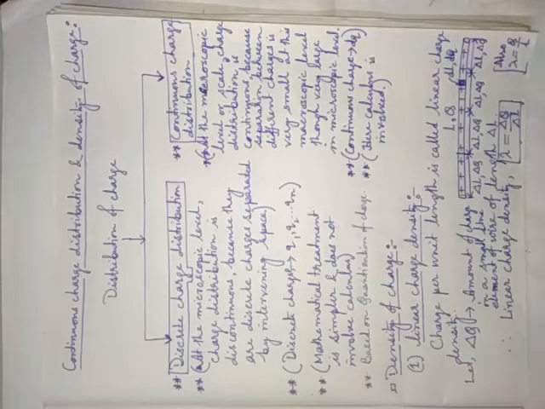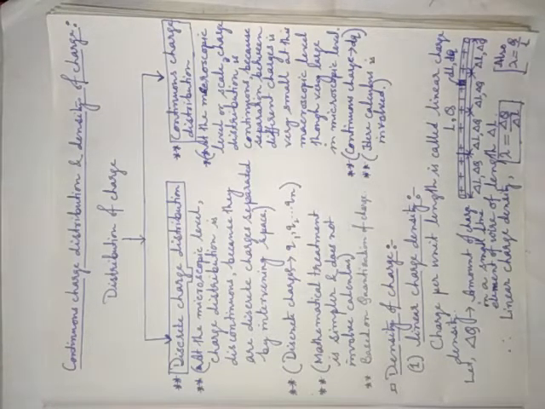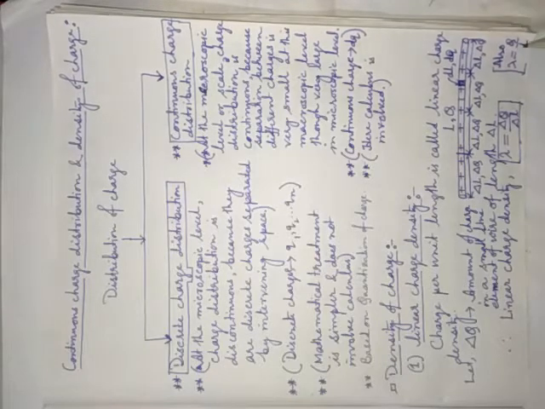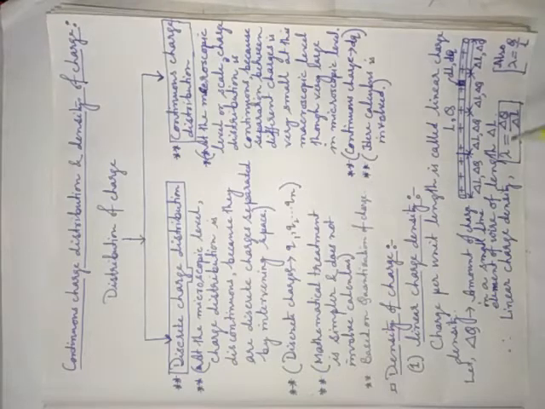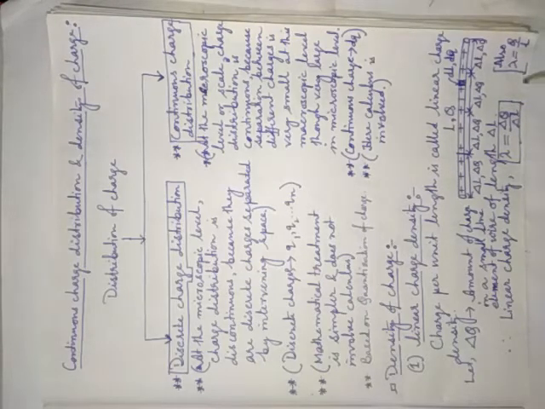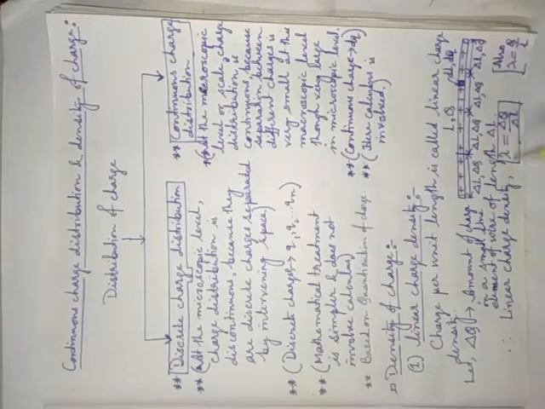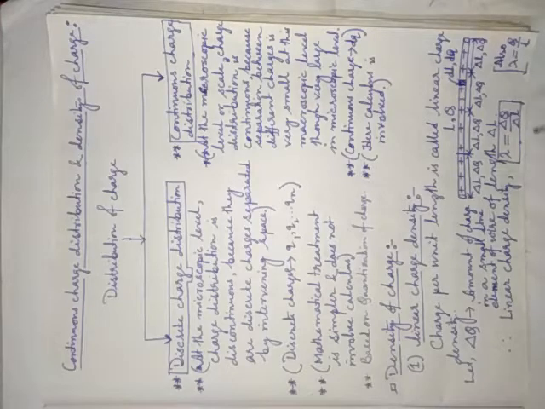This is the concept. Whether you consider this formula or not, both are correct. You have to remember that charge per unit length is called linear charge density, which means lambda is equal to Q by L or lambda is equal to delta Q by delta L. This means you have divided the whole wire into certain small elements, and delta Q by delta L will be the linear charge density.